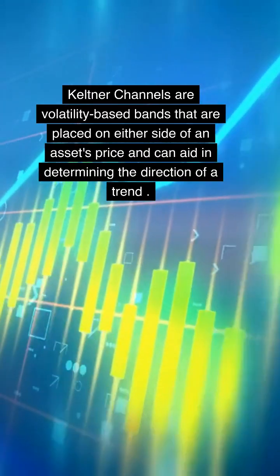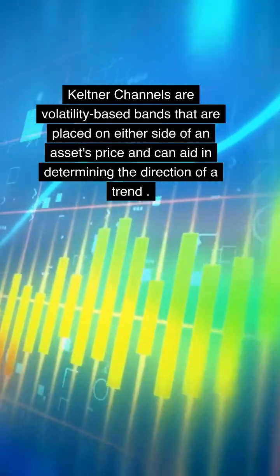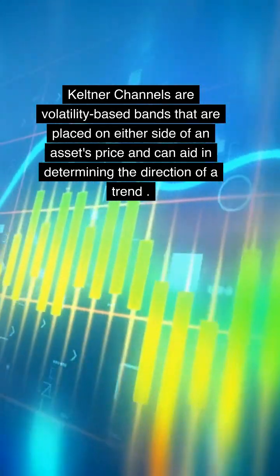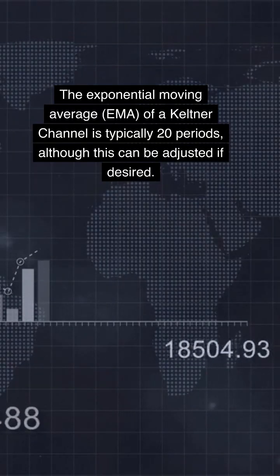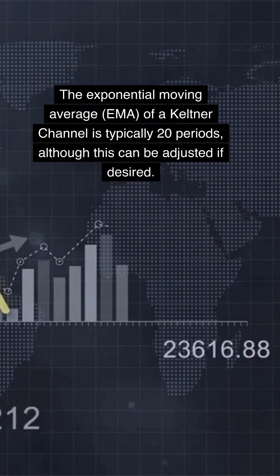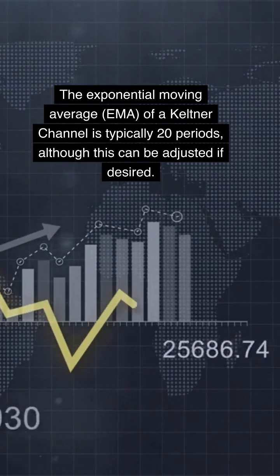Keltner channels are volatility-based bands that are placed on either side of an asset's price and can aid in determining the direction of a trend. The exponential moving average, EMA, of a Keltner channel is typically 20 periods, although this can be adjusted if desired.